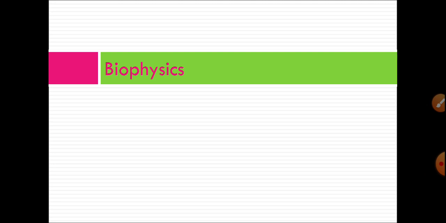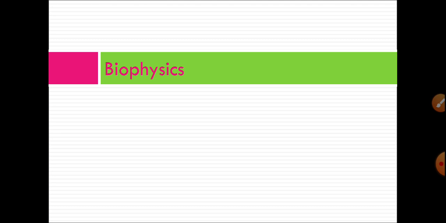In biophysics, some processes are included such as diffusion, osmosis, hydrotropy, colloids, filtration, ultrafiltration, surface tension, Donnan equilibrium, dialysis. Out of these topics, we have completed some, such as filtration, ultrafiltration, hydrotropy, colloid, adsorption, diffusion, and osmosis. And in the last lecture, we completed Donnan equilibrium also.